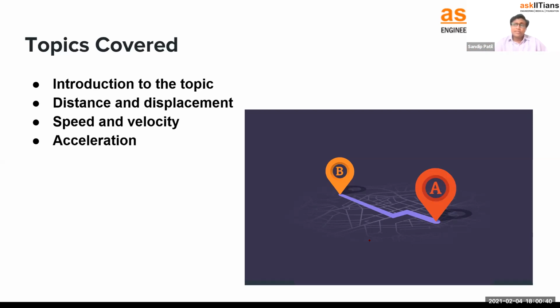Even in the car there is an accelerator, not at the handle or steering, but at the pedal. So there is a brake, there is an accelerator, and there is one more thing, the clutch. We don't worry about the clutch now. But the accelerator and brake. The accelerator is going to do what? Increase the speed. What is the brake doing? The brake is decreasing the speed.